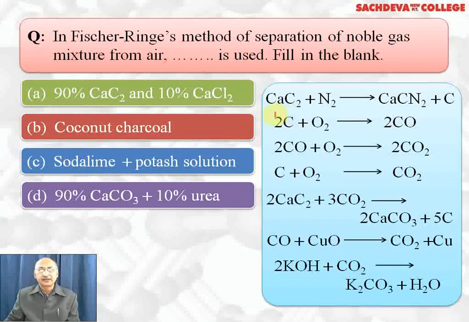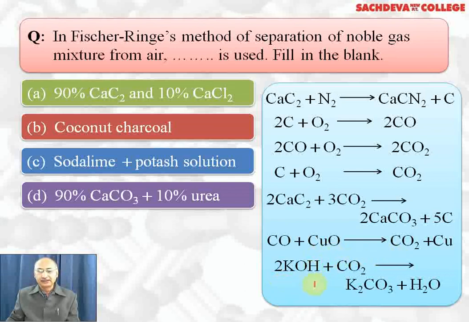And reason is calcium carbide is used to remove nitrogen as well as oxygen. It reacts with nitrogen to form calcium cyanamide plus carbon. Carbon reacts with oxygen to first form carbon monoxide. Carbon monoxide further gets oxidized to carbon dioxide. And this carbon, in presence of excess of oxygen, also gets oxidized to carbon dioxide. Calcium carbide can react with carbon dioxide to form calcium carbonate and coke, which is again converted into CO2. CO can be converted into CO2 by passing over heated copper oxide plus copper is formed.